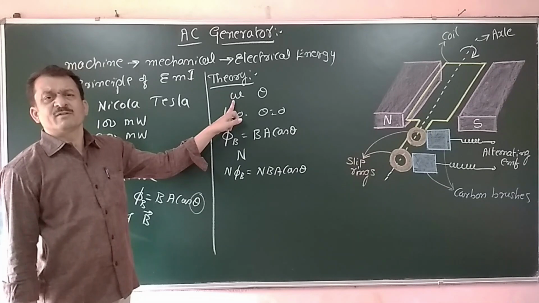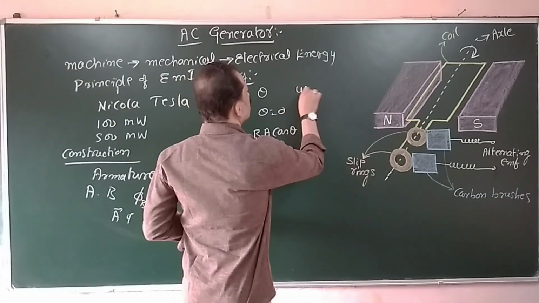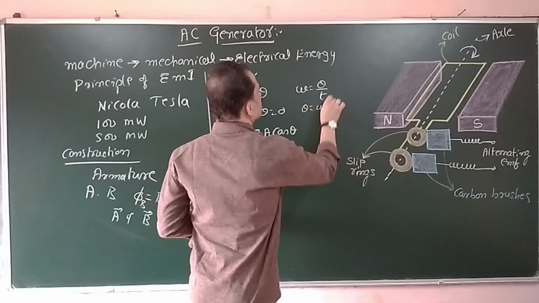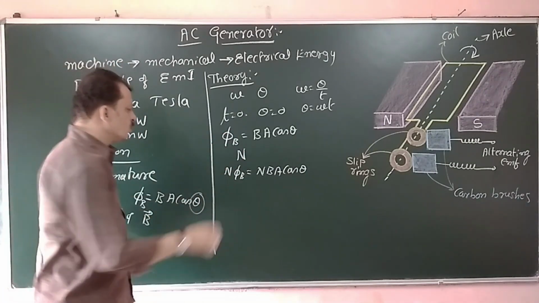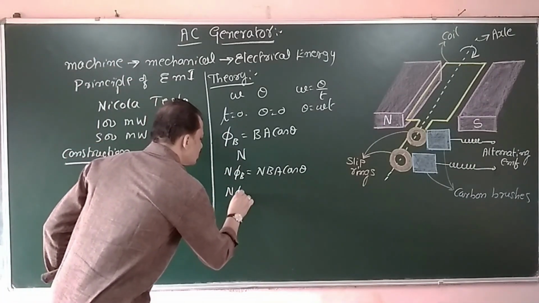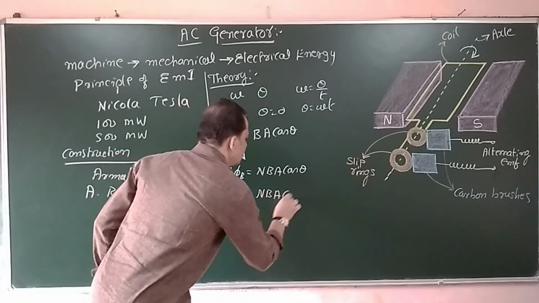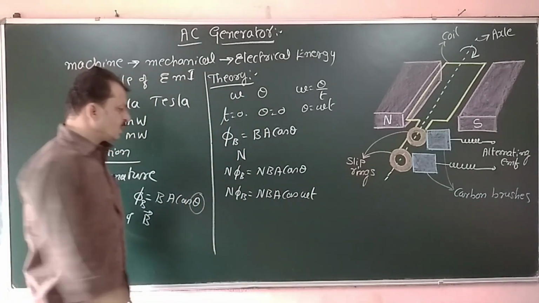Since omega is the angular velocity and theta is the angular displacement, omega equals theta by t, or theta equals omega t. Therefore, the flux linkage of the coil becomes N B A cos omega t.